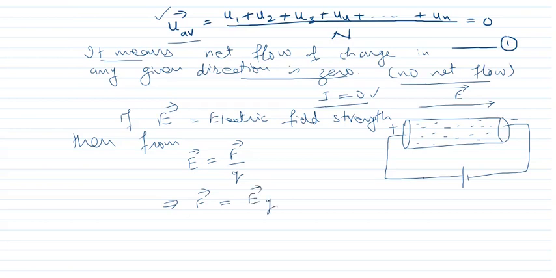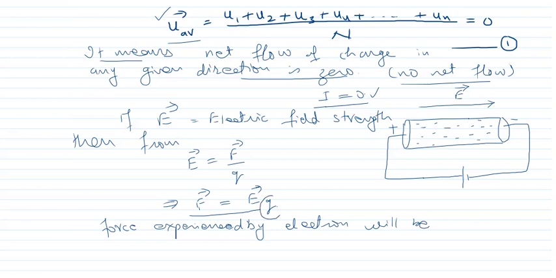Then from this formula, the force experienced by the electron will be, now what is in place of Q?